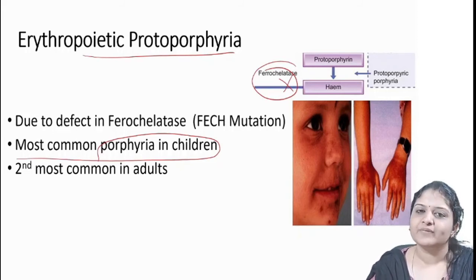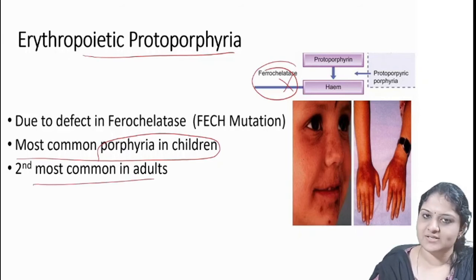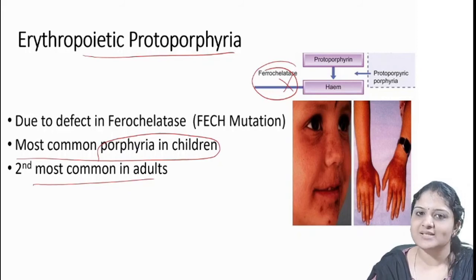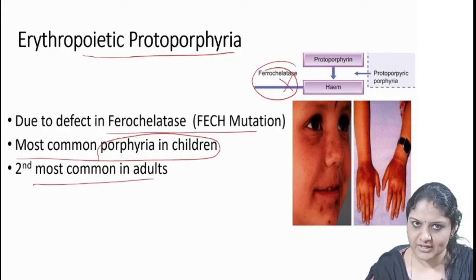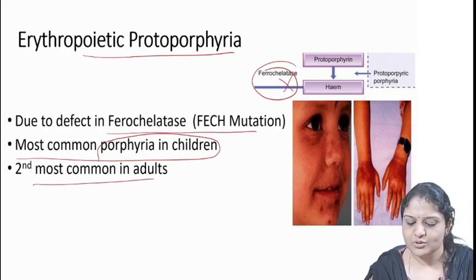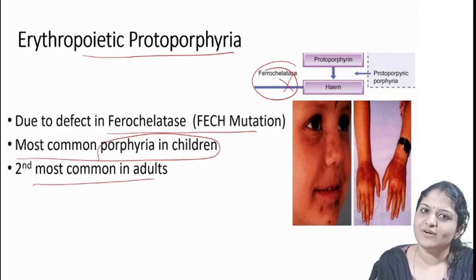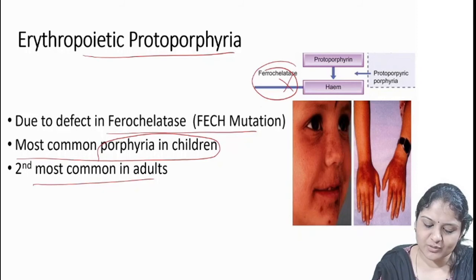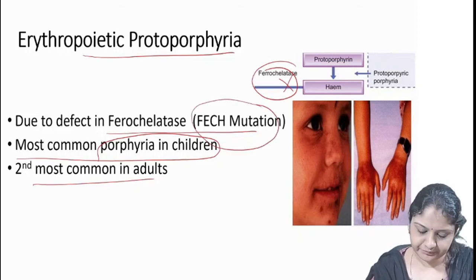That is the other name. And which is the most common porphyria in adults? It is porphyria cutanea tarda. Which is the most common acute porphyria? It's in the name itself, that is acute intermittent porphyria. Okay. So this is due to the defect in ferrochelatase, that is, a ferrochelatase mutation will be present. The FECH gene provides instructions for making the enzyme ferrochelatase. So this gene mutation can lead to a defect in the ferrochelatase enzyme.